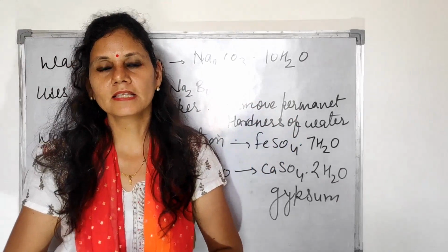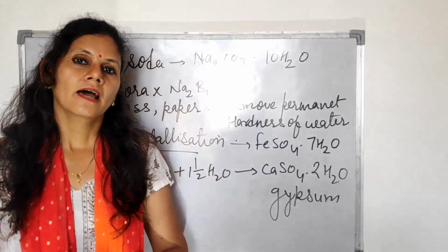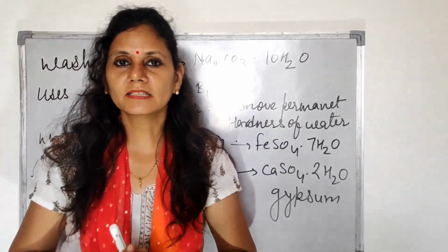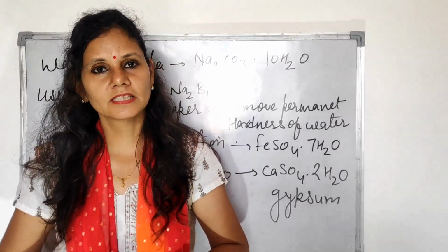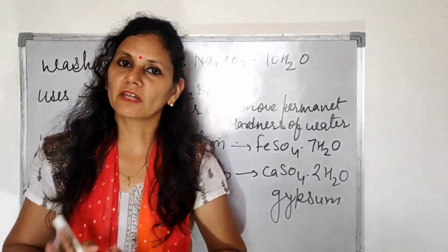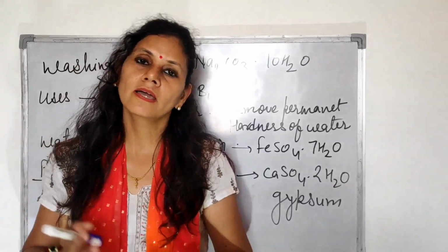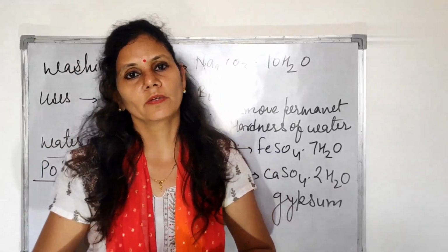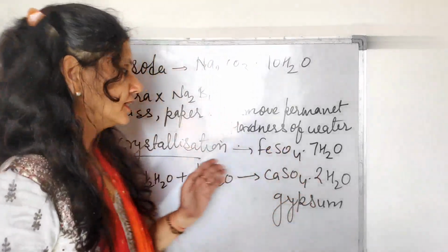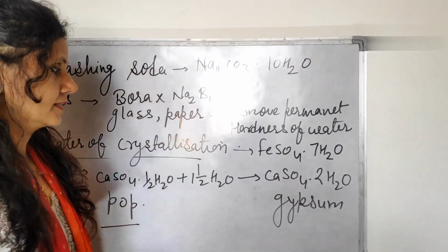Now what is permanent hardness? It is due to some ions or salts present in seawater. Soap cannot give foam with hard water, but detergent can be used, and we can remove the permanent hardness by using washing soda.